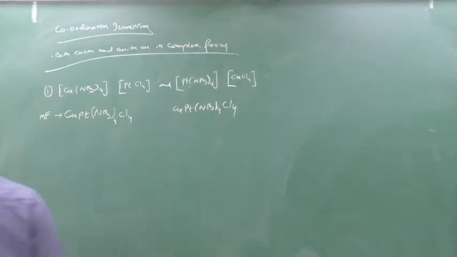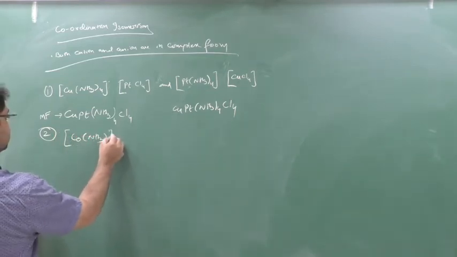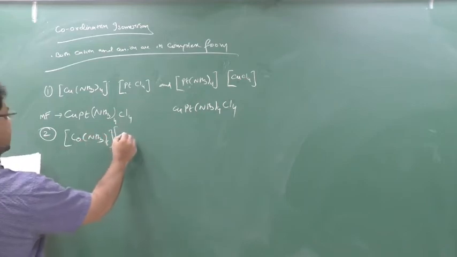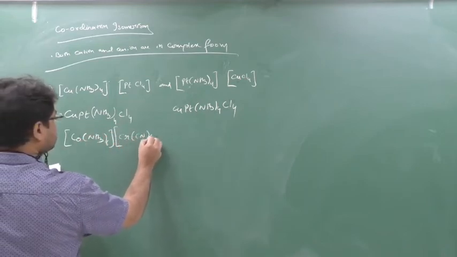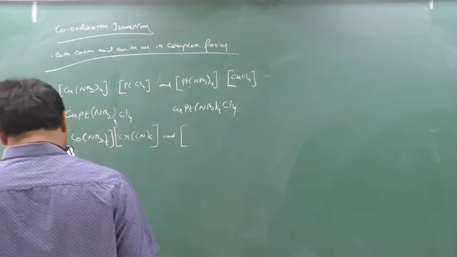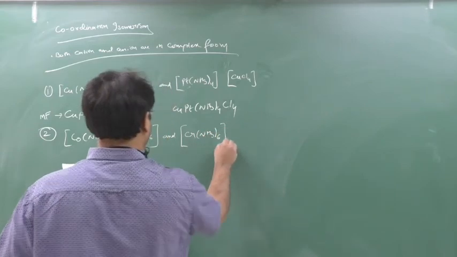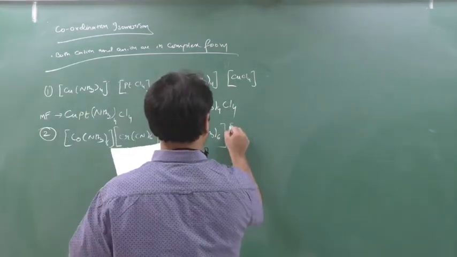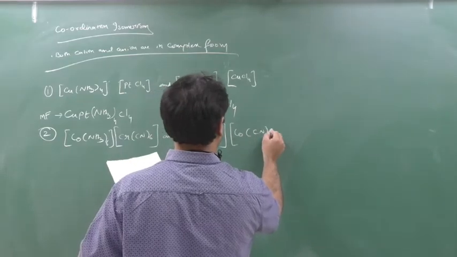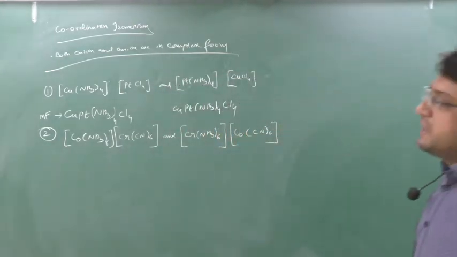Clear? I'll give another example. [Co(NH3)6] and [Cr(CN)6]. And [Cr(NH3)6] and [Co(CN)6]. See here, the compounds have the same molecular formula.